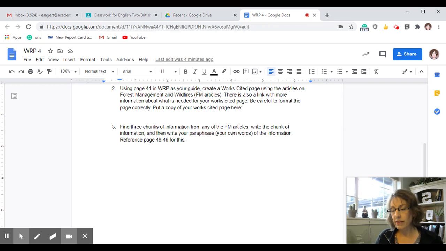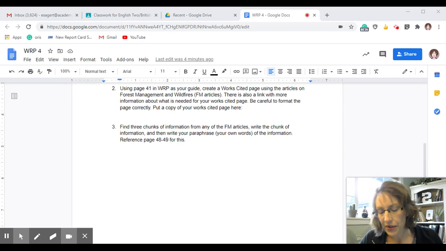On page 48, they show an exact selection from an article, and then you are to write your own summary. Of course, the ones in the book are about social media. That's not our topic. Our topic is forest management.